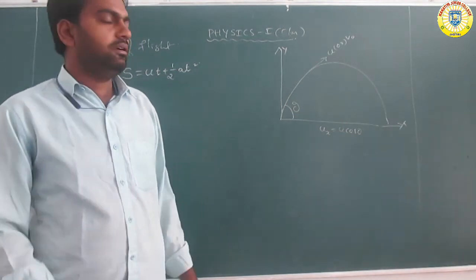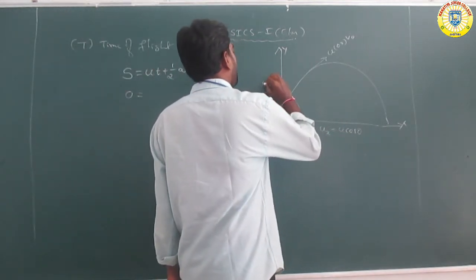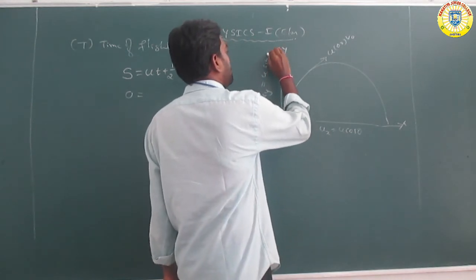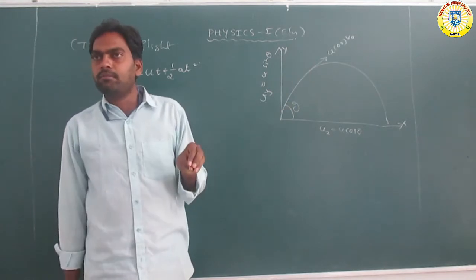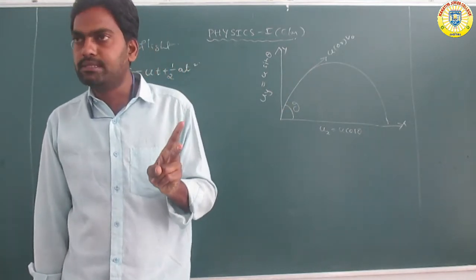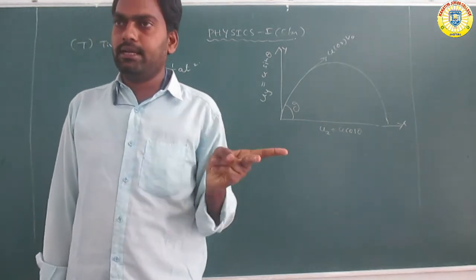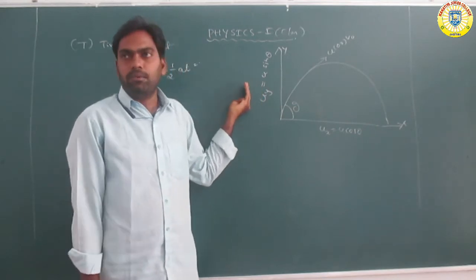And also the vertical component is uy equal to u sin theta. The motion is described depending on two components, horizontal and vertical.